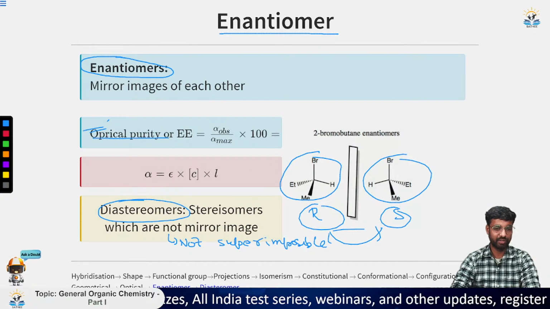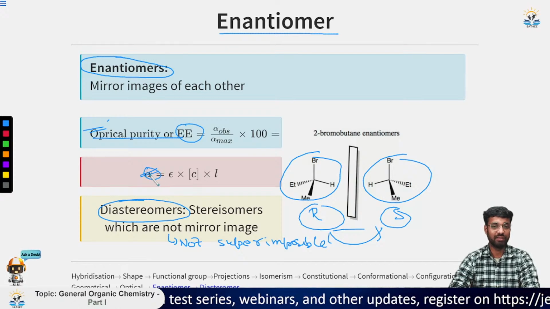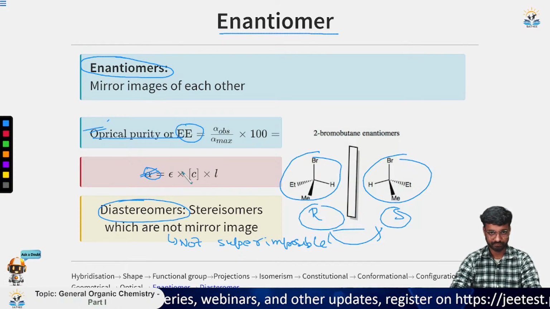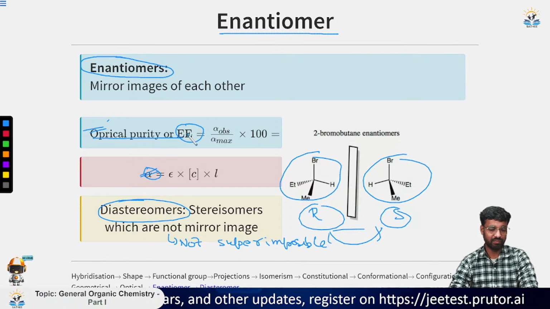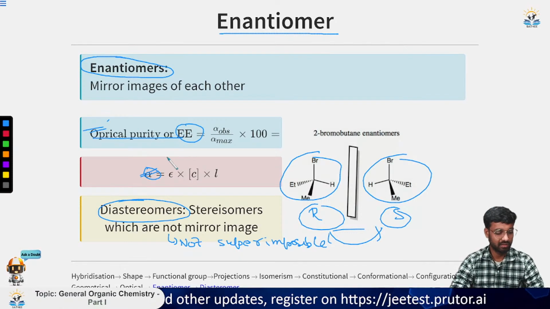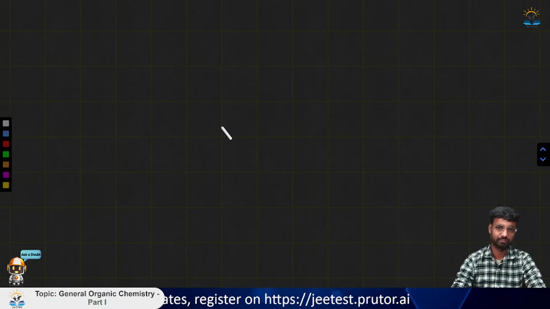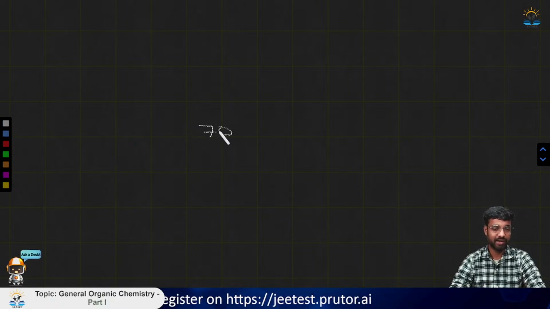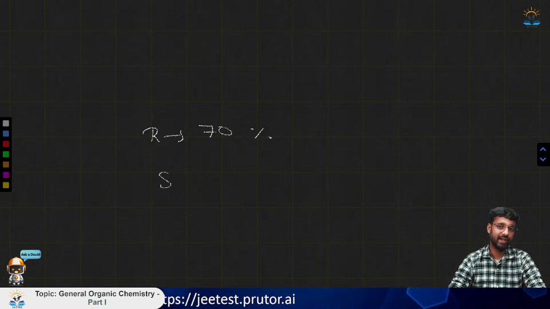The first one is optical purity or enantiomeric excess, and the second one is alpha, that is the optical rotation. Suppose we consider an example where the R configuration is 70% and the S configuration is 30%.